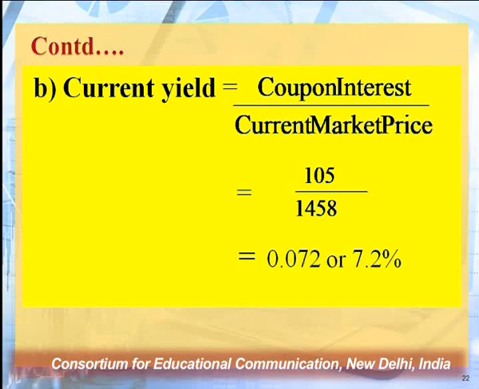So we can effectively tell the investor, or for our own consumption we can infer from this data, that the current yield on this bond in which I have made the investment is 7.2%, so that we can have a comparative opinion about other options of investment. So the current yield here is 7.2%.